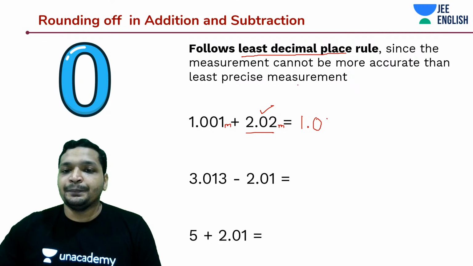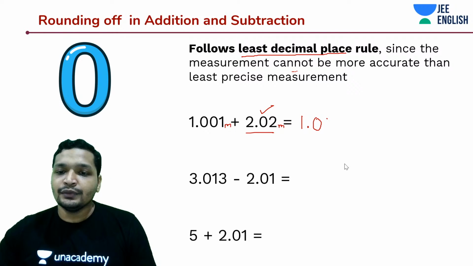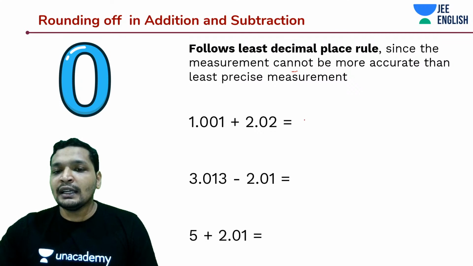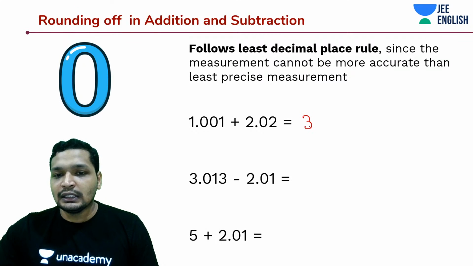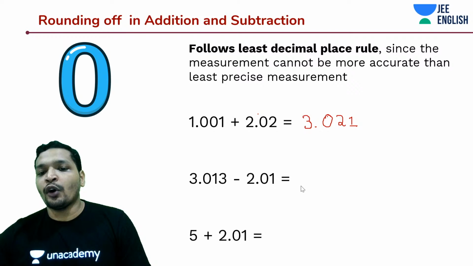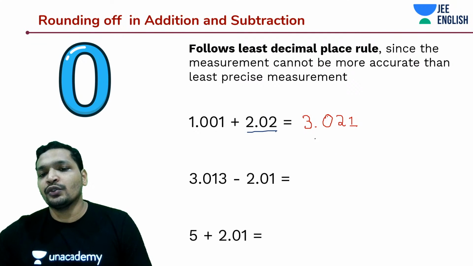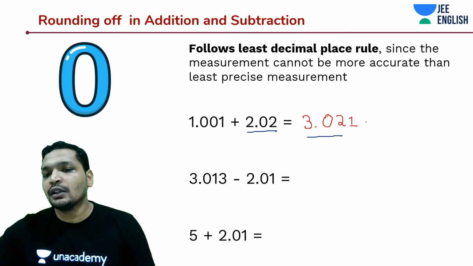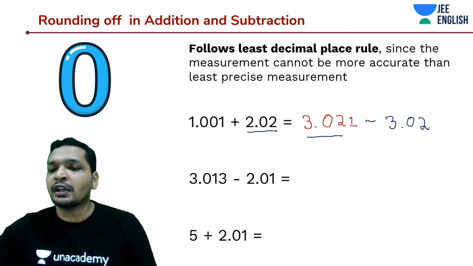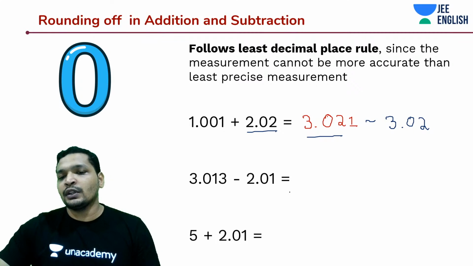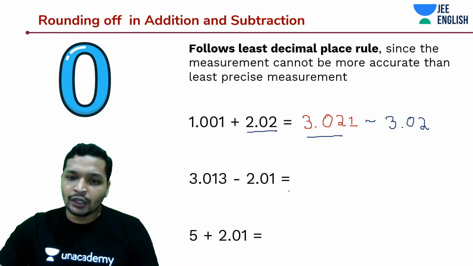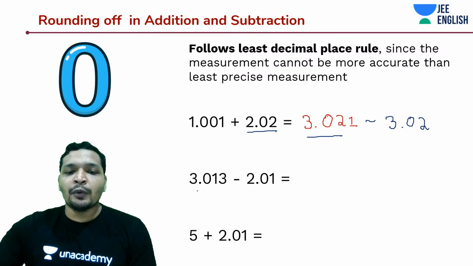Actually, if you add it, what is the value? It's going to be something like 3.021, but you are going to round it off to that least accurate value. What is the least accurate value? 2.02. You are only confident about it, maybe near 3.02, and you will follow all the rounding off rules, students. Do remember that.